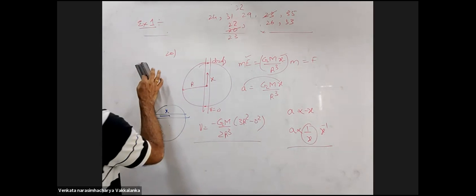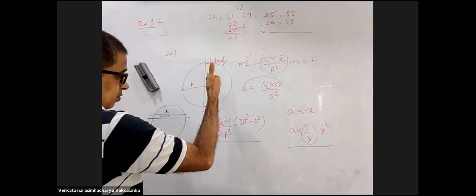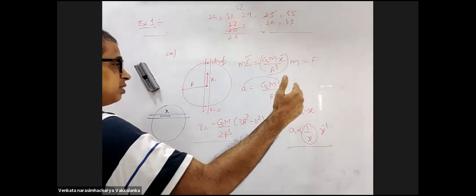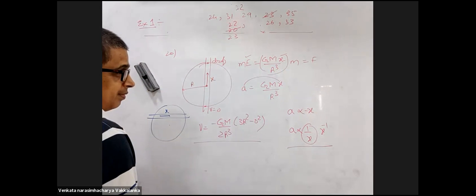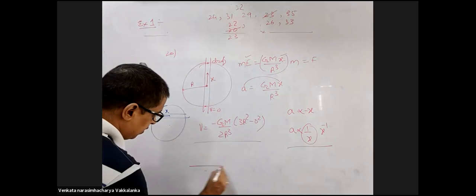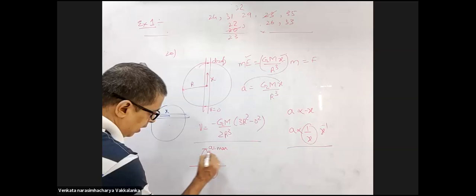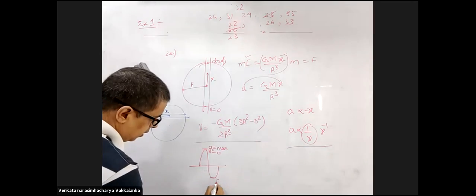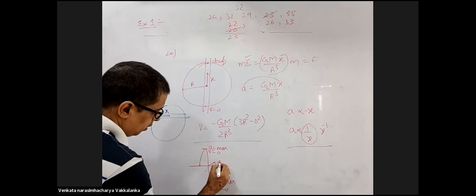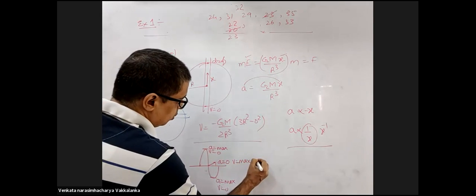So acceleration will be maximum at the circumference, right? In any SHM, acceleration will be maximum at the extreme positions. If you recollect, while introducing SHM, I said here acceleration is maximum and velocity is 0. Here acceleration is 0, velocity is maximum, which should be equal to a omega.